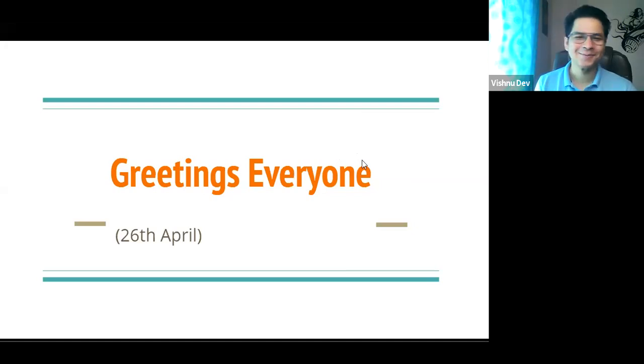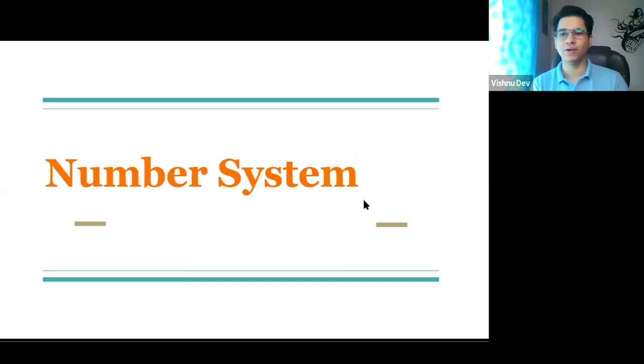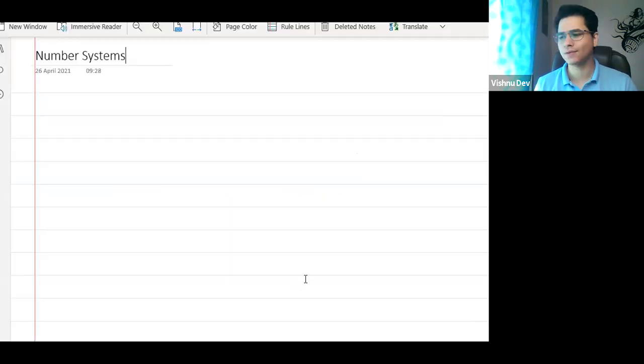So today we are going to study a new chapter, the first chapter, which is number system. You must have been hearing about numbers since class 1, or pre-nursery or nursery, I guess: 1, 2, and so on. When we talk about maths, our maths started with this topic, which is number system.